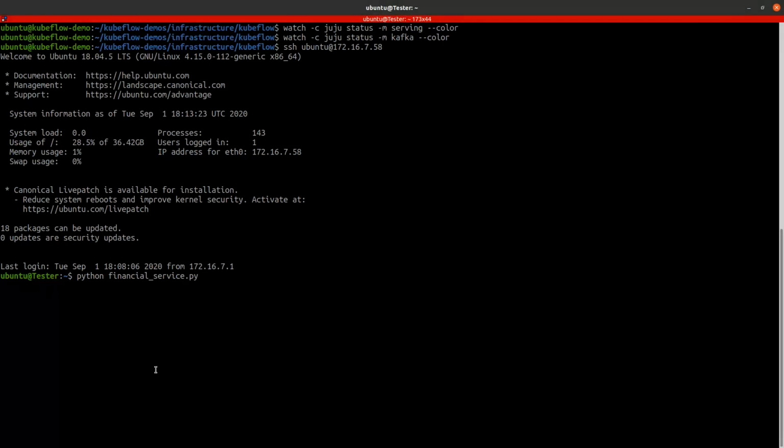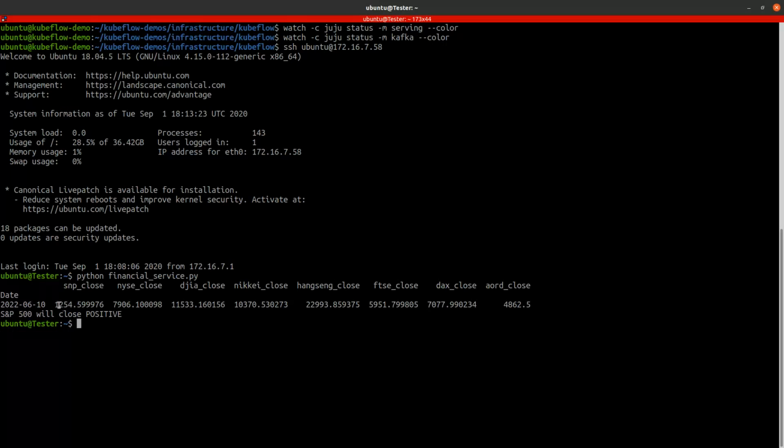Basically, this application will send data about the closing data of those financial markets, and want a prediction whether the S&P 500 will close positive or negative. And we got a response from the TensorFlow serving that the S&P 500 will close positive.